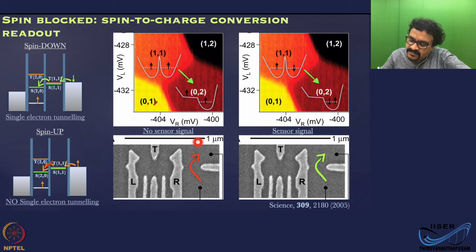What you have is a stable spin here in a double dot system, and when another spin tunnels into this dot, this spin can form a singlet or a triplet state for this combined system.